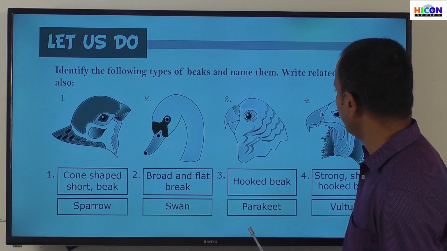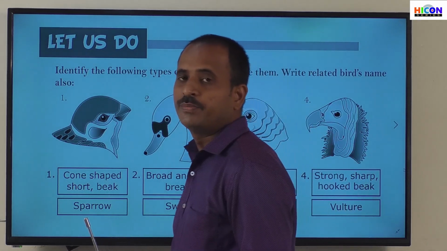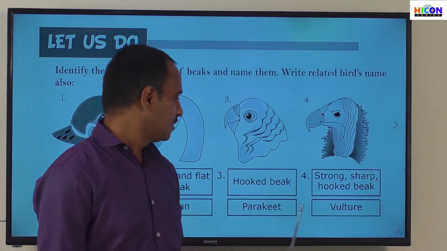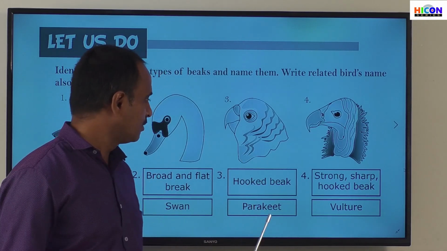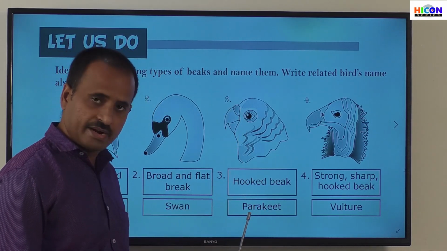See the next, third one. Children, how is its beak? The beak is a hooked beak. It has a hooked beak like this. The name of the bird is parakeet.